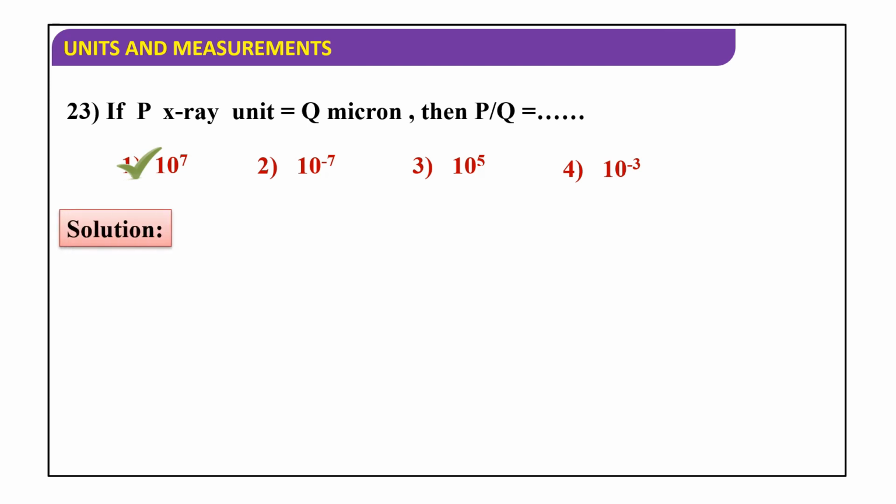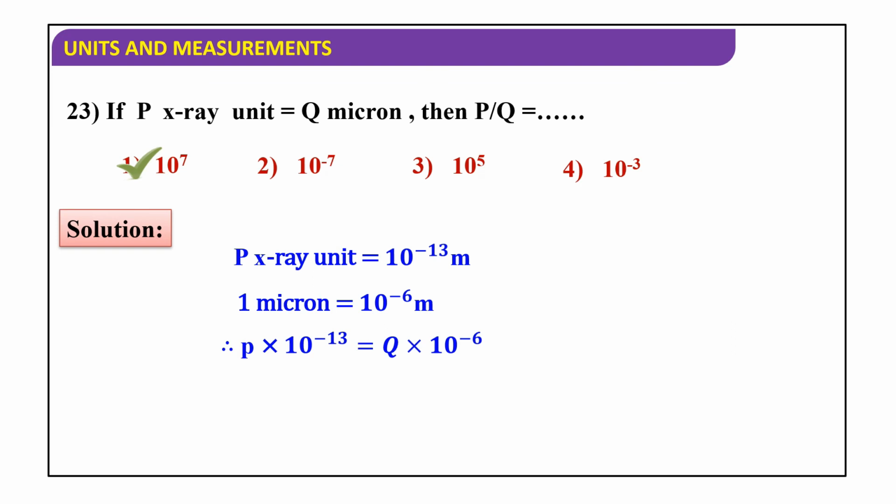Let us see the solution. Here 1 X-ray unit is equal to 10 to the power of minus 13 meters. 1 micron is equal to 10 to the power of minus 6 meters. Therefore, P into 10 to the power of minus 13 is equal to Q into 10 to the power of minus 6. Then P by Q is equal to 10 to the power of minus 6 by 10 to the power of minus 13. Minus 13 going to this side becomes plus 13. So 13 minus 6 is 7. So P by Q is equal to 10 to the power of 7. Okay.